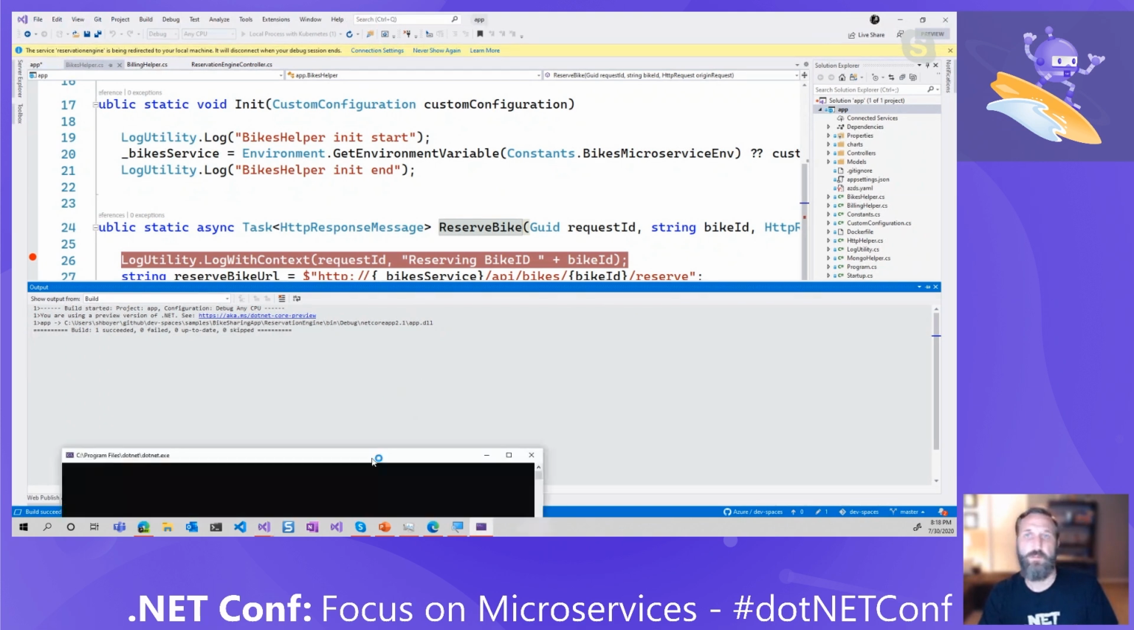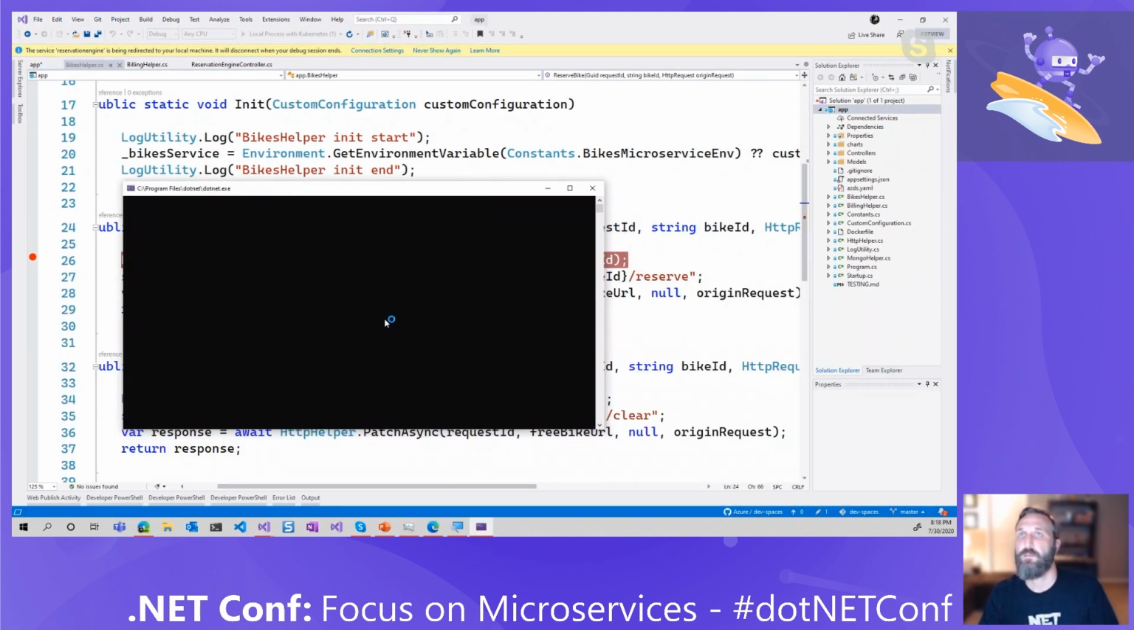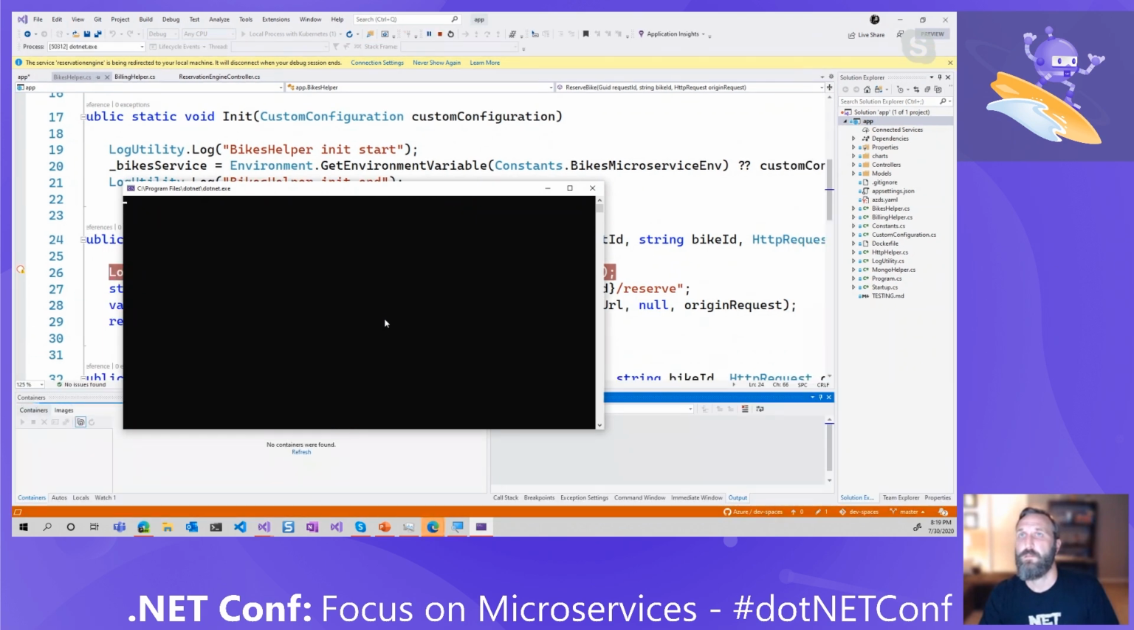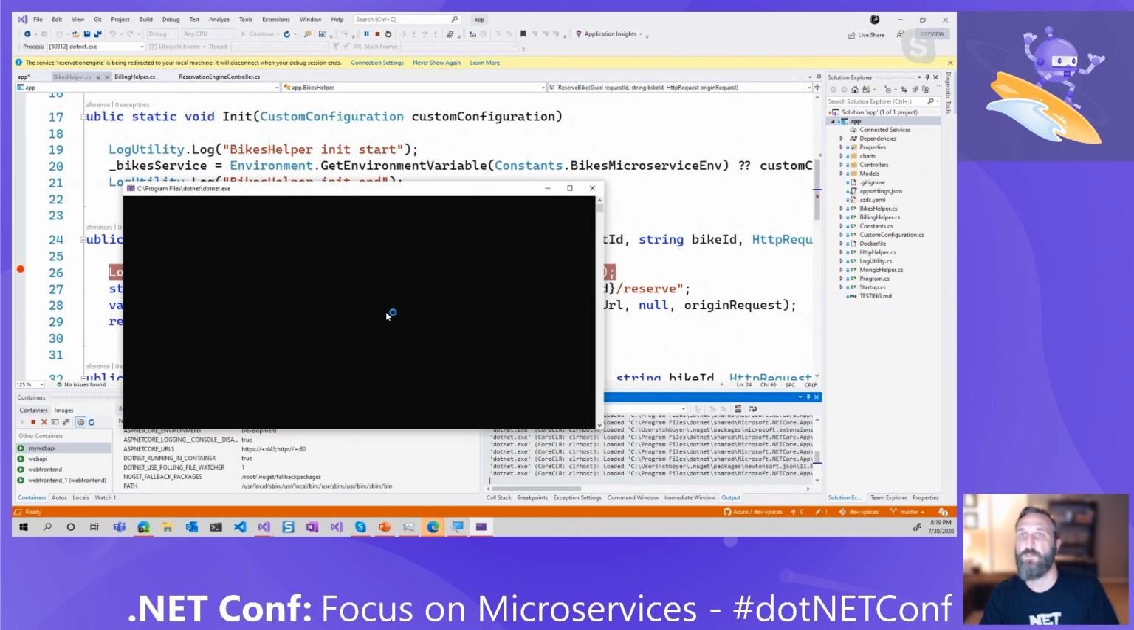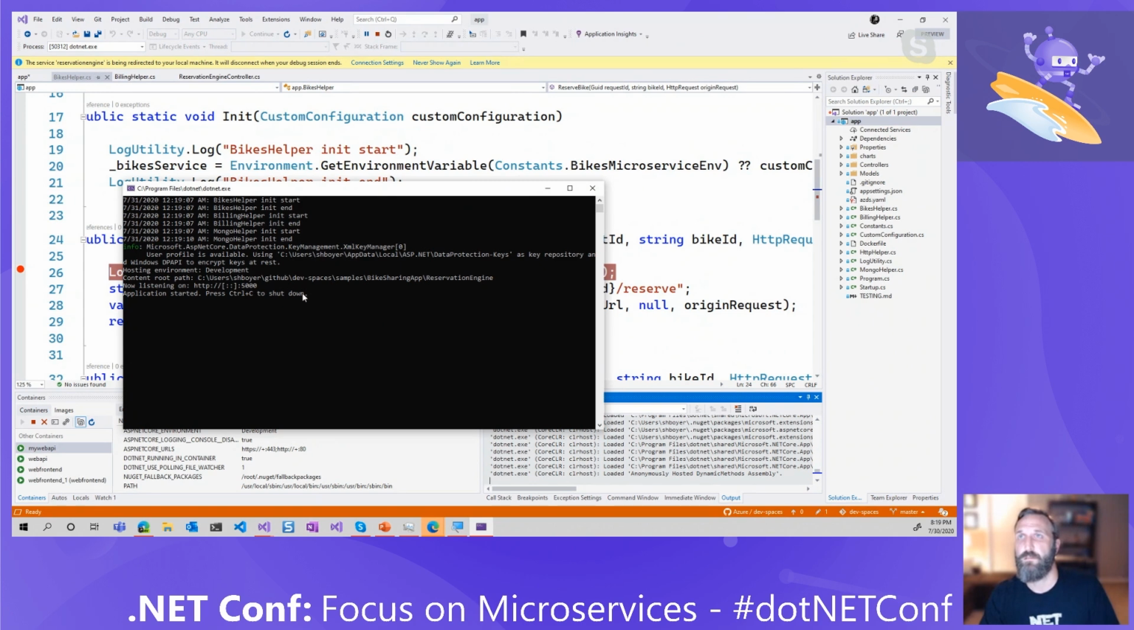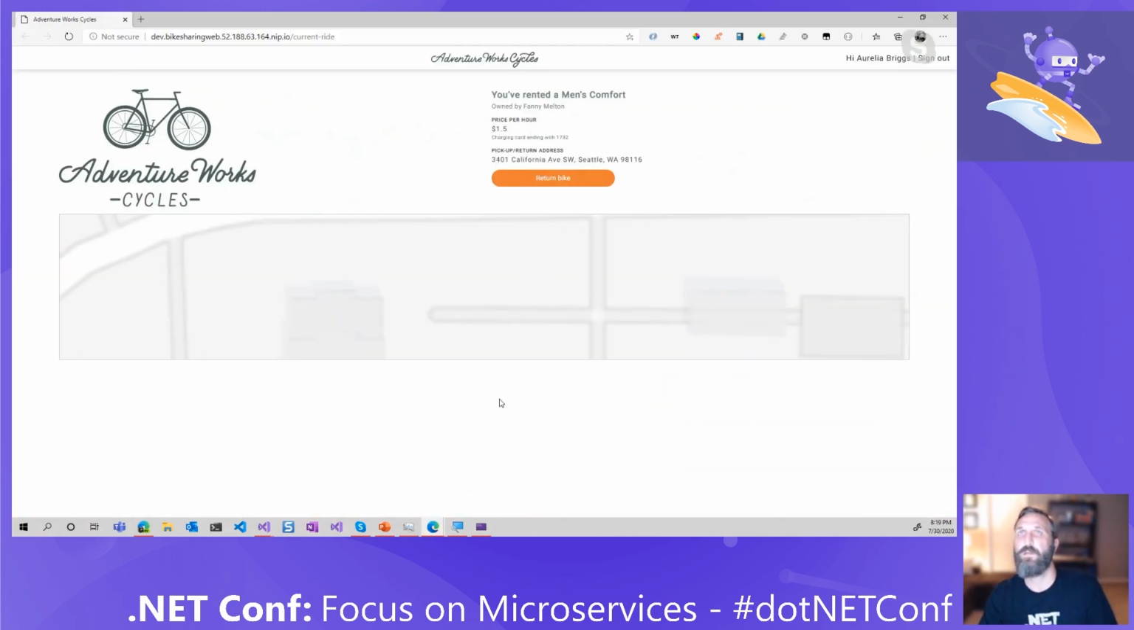And let me drag this window over here. This should kick up and show all of our services running. So there's our bikes helper, our billing helper, there's the Mongo services running. This is actually standard out that's coming from our cluster. And there's our key management service. And there's our reservation engine. And yeah, all right, there we go. And here's our actual current ride.